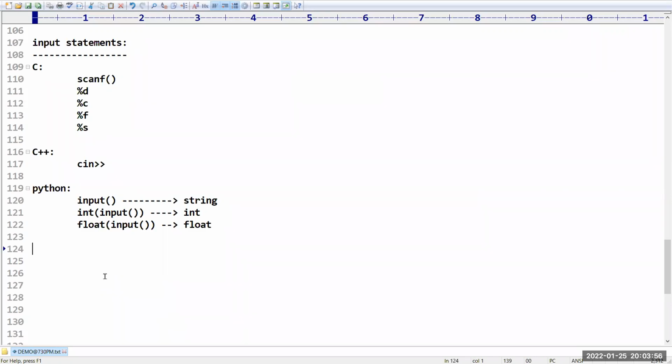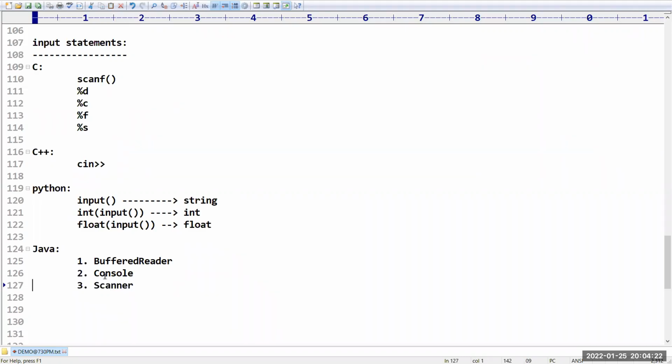Next, what about Java, sir? In Java, there are three ways of reading the data. The first one is the BufferedReader. Second, you can go with the Console. Third, you can go with the Scanner class.